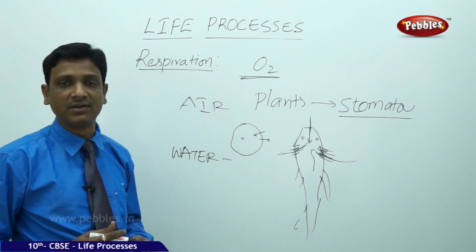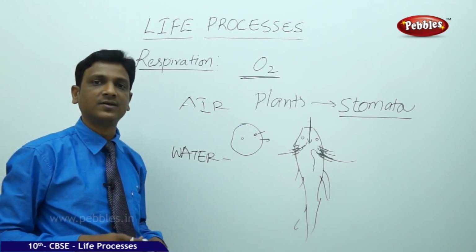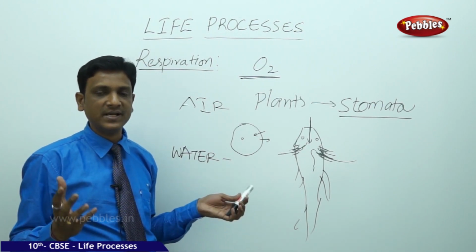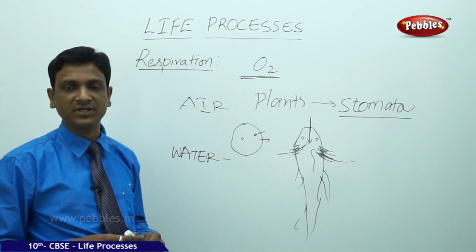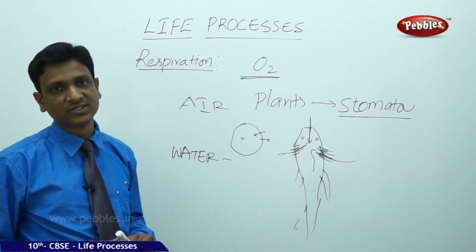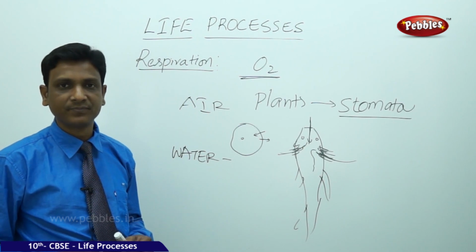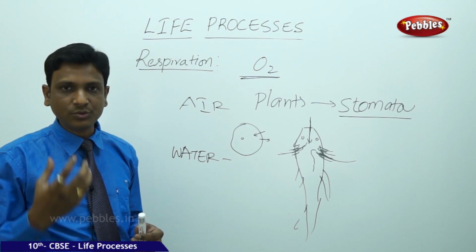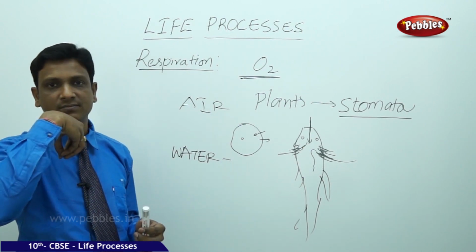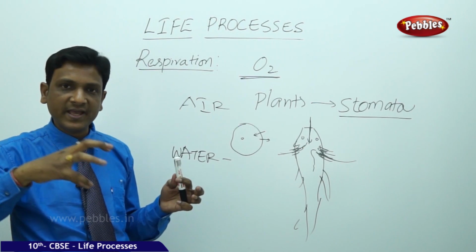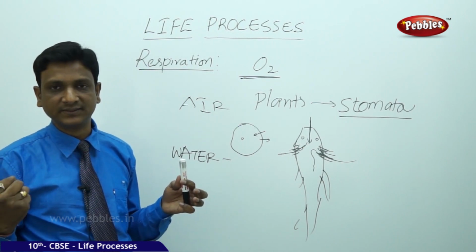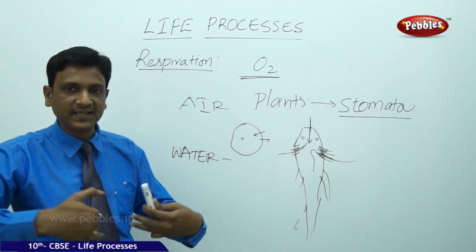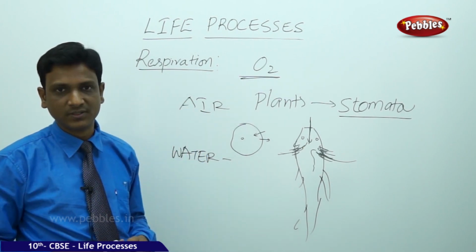Different aquatic organisms have different arrangements to absorb the oxygen from the water. Terrestrial animals have plenty of oxygen, 21% of oxygen in the atmosphere, and they have developed special structures to absorb the oxygen. Even in terrestrial organisms like human beings, we have to take the air into a special structure where the diffusion of oxygen takes place. We need a lot of oxygen, so definitely we need a lot of surface for the process of diffusion.